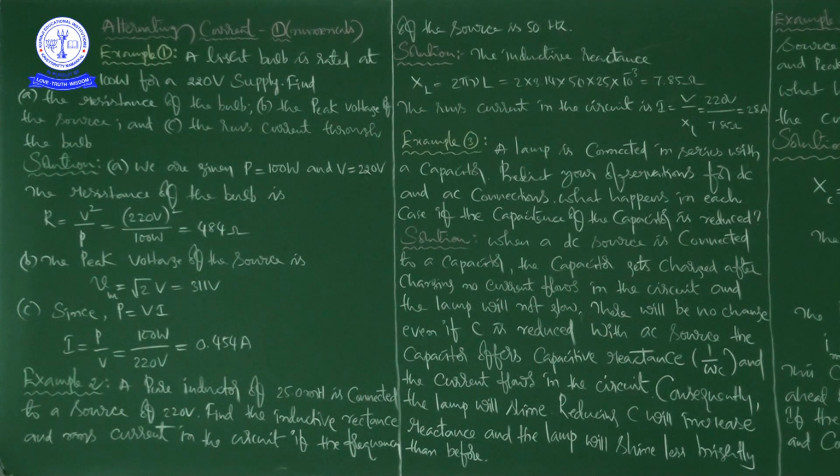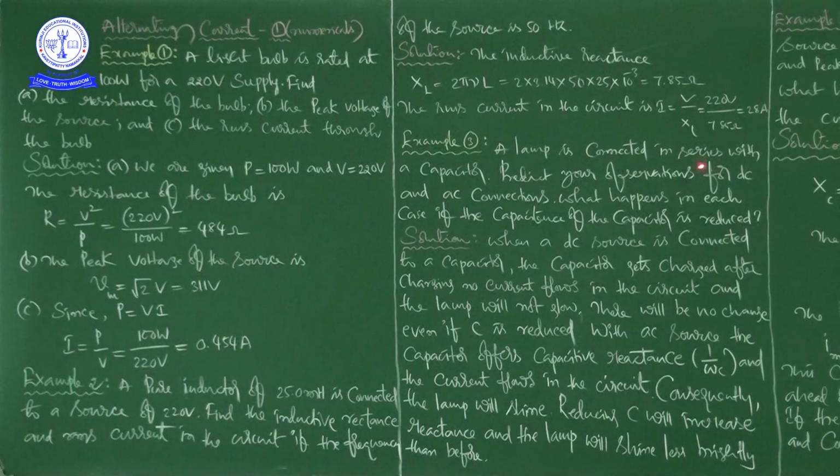I will repeat once again. A lamp is connected in series with a capacitor. Predict your observations for DC and AC connections. So we have to predict our observations. What happens in each case if the capacitance of the capacitor is reduced?